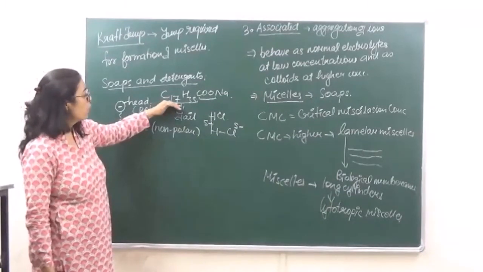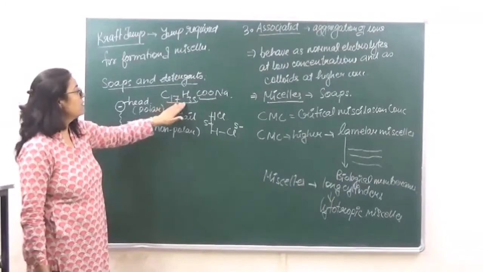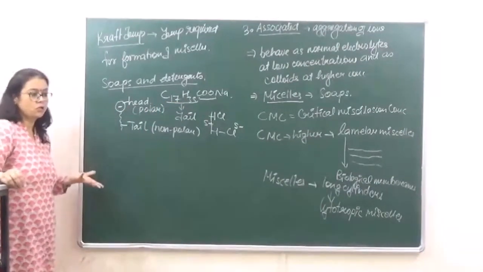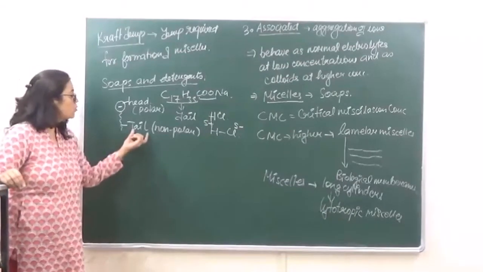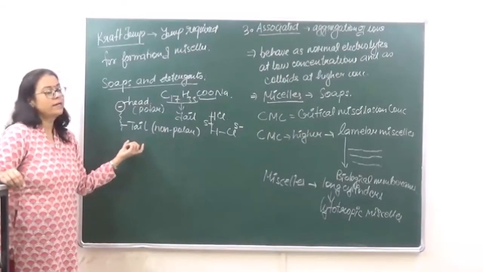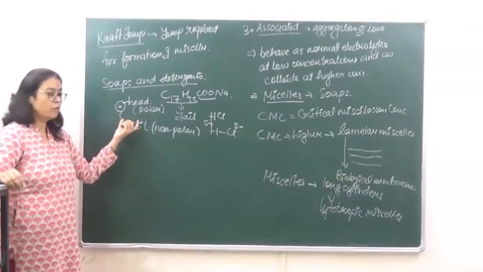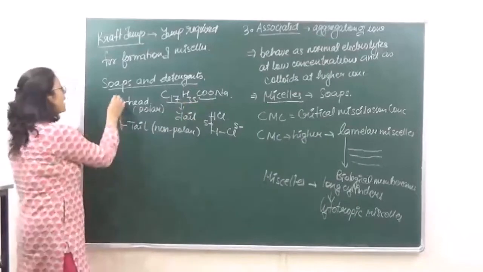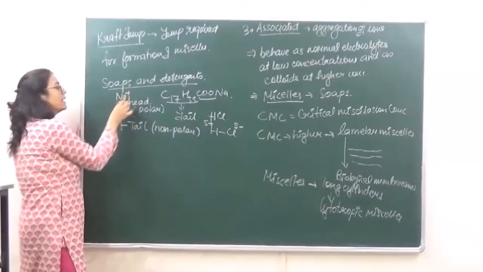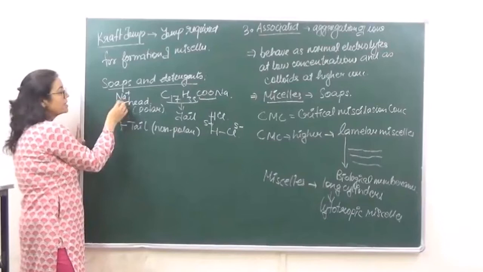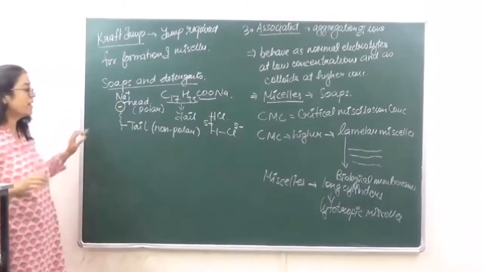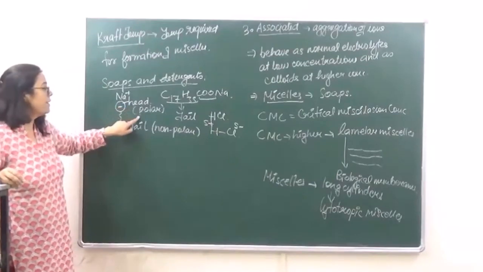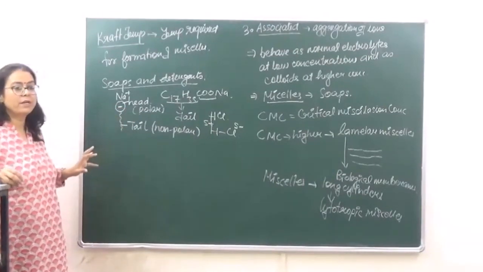But when we are talking of non-polar, C17H35 is a long hydrocarbon chain on which there is no charge at all. So that is going to form a non-polar tail. The head over here is going to be polar, which consists of the negative charge of COO negative and Na positive, residing on the surface. So here we have one positive and one negative, which is the head, and therefore we say that the head is polar in nature.